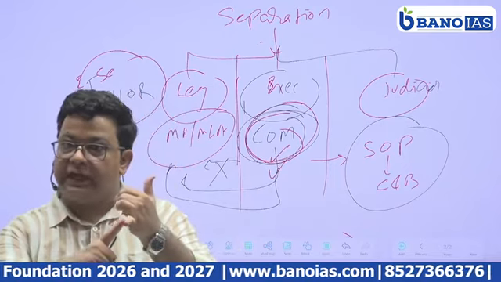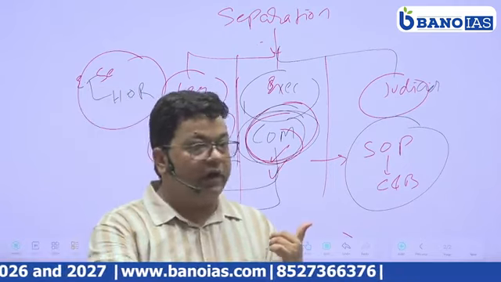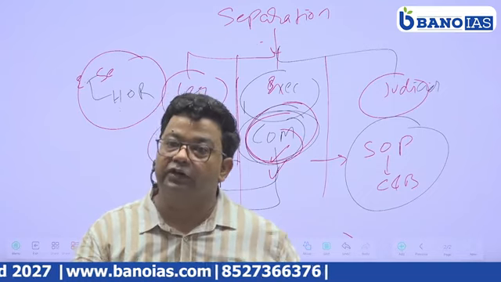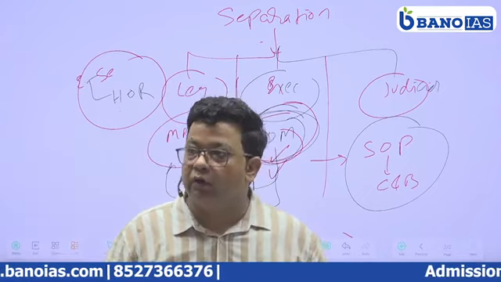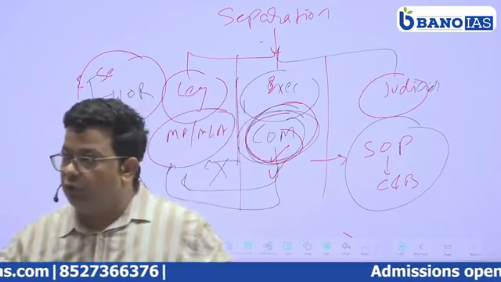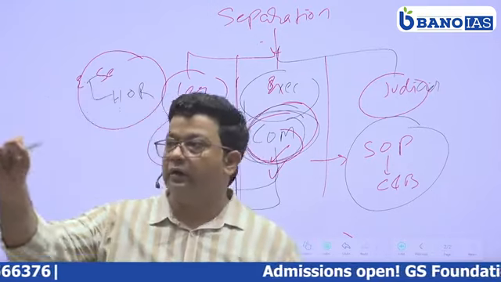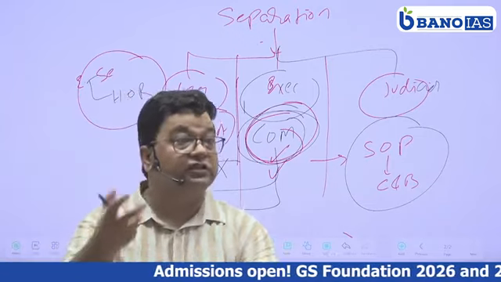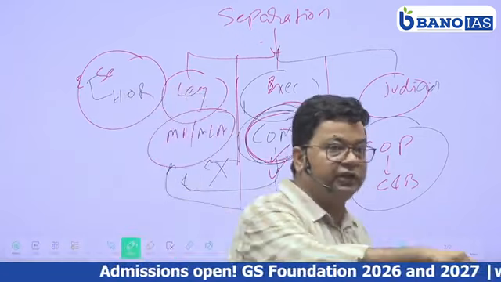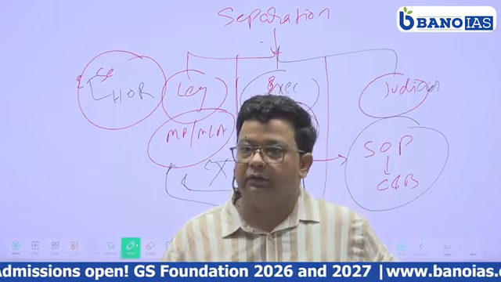The executive can be removed from office, meaning the government can fall, when the legislature passes a no-confidence motion against the government. Yes or no? They can be controlled by cutting the budget through cut motions: token cut, policy cut, economic cut. These are the tools used by the legislature to disallow the budget to the government.